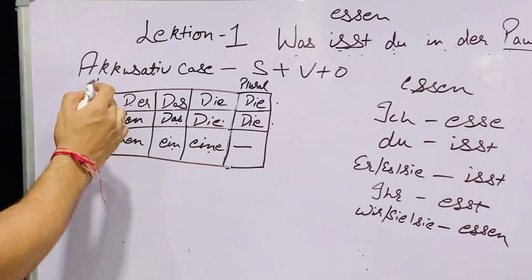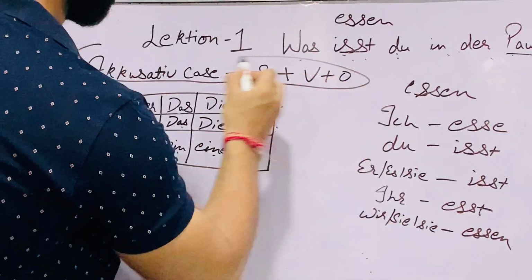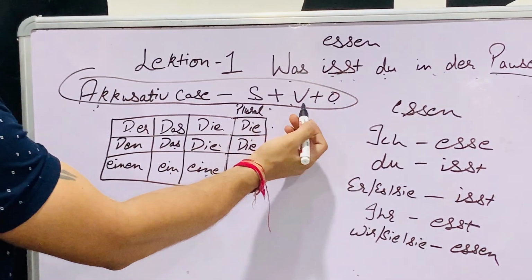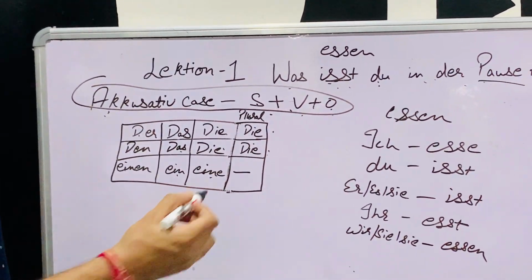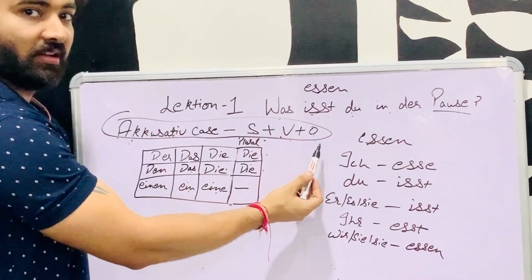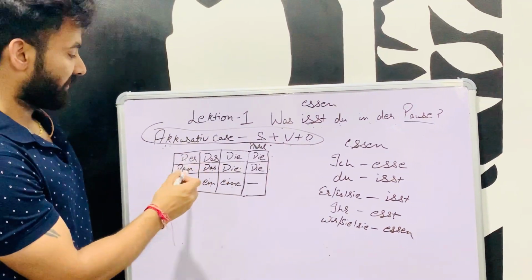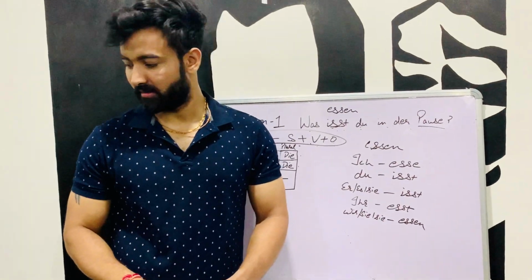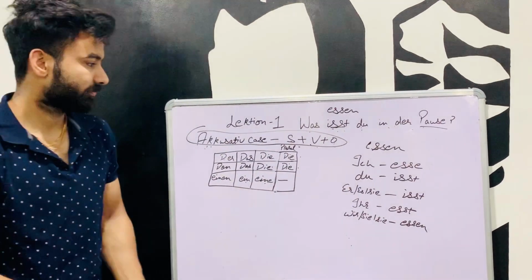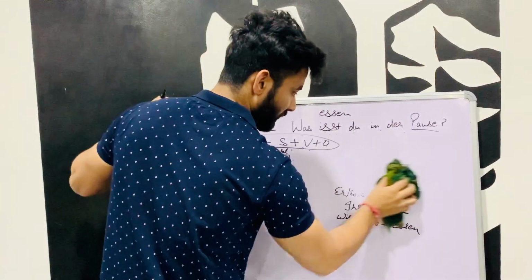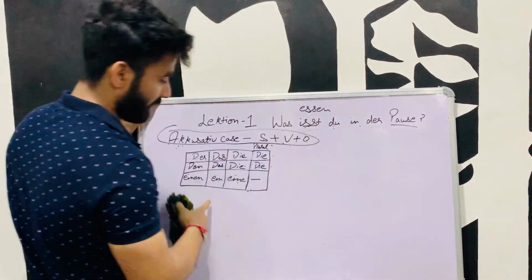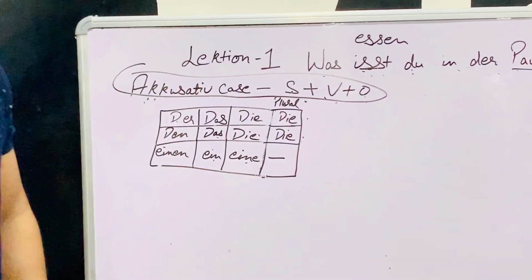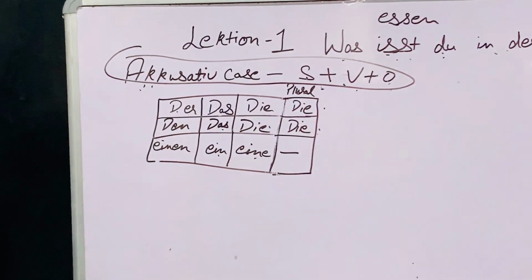So the rule of accusative case is subject, verb and object. Those sentences which have subject, verb and object will contain accusative. Write it again in your fair notebook: accusative case and the verb conjugation of Essen.